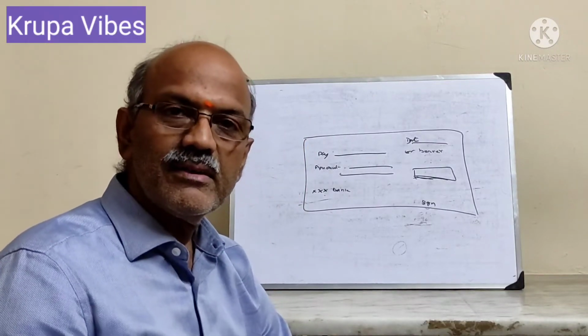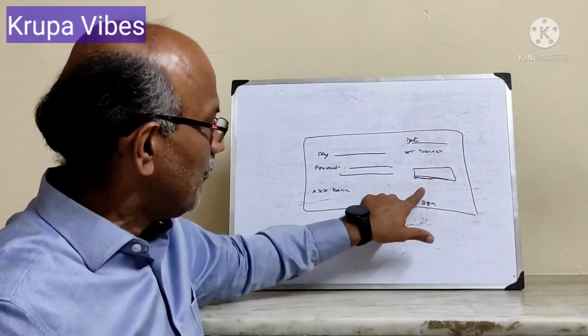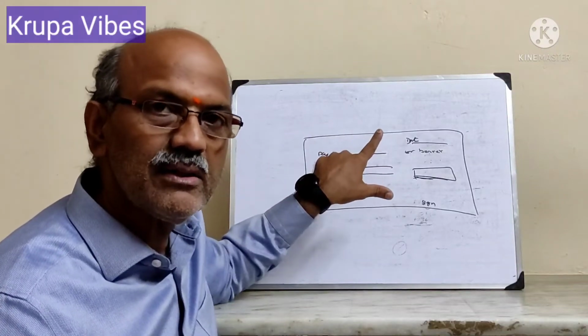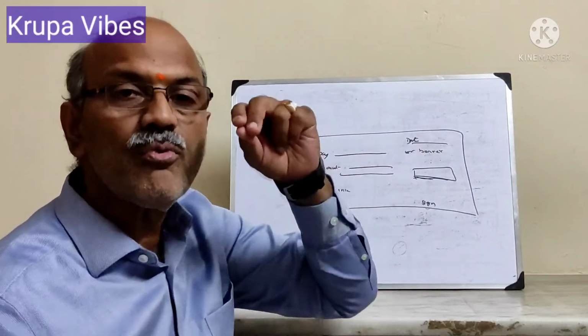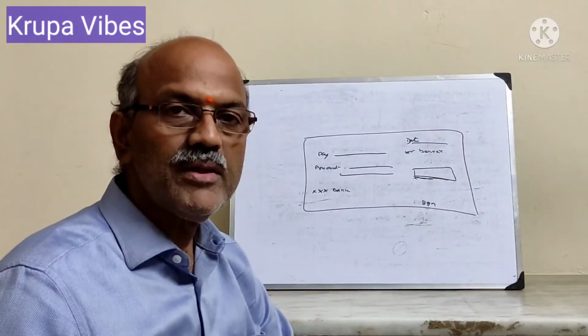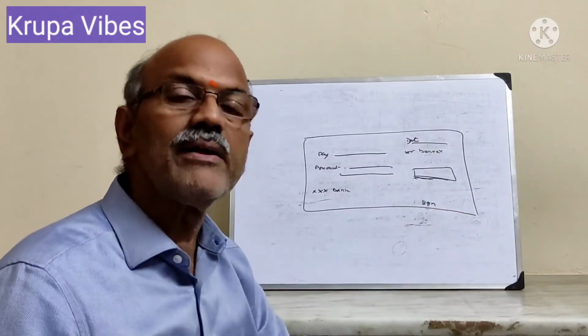In case endorsement is done already, so he has signed it, it is given to say Ramesh. Ramesh has endorsed it to say somebody else, but he forgot to give the check, or he thought he will give the check the next day. But the same day evening, Ramesh expired, Ramesh died.